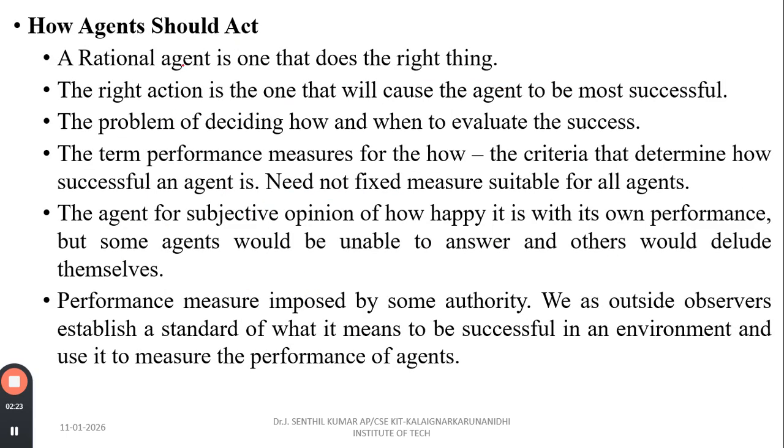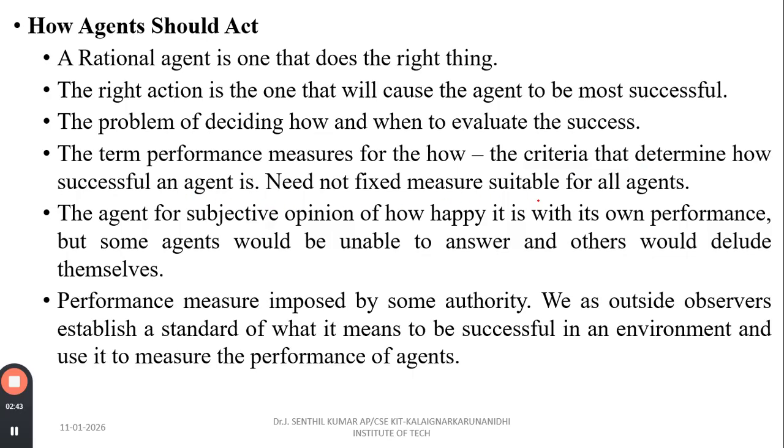How should the agent act? A rational agent is one that does the right thing. The right action is one that will cause the agent to be more successful. The problem is deciding how and when to evaluate the success. The term performance measure refers to the criteria that determine how successful an agent is.